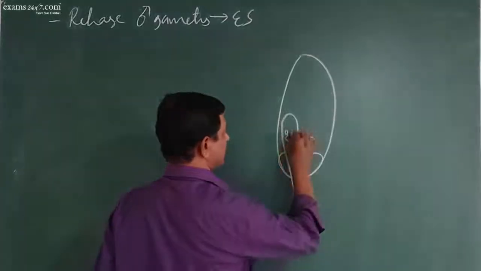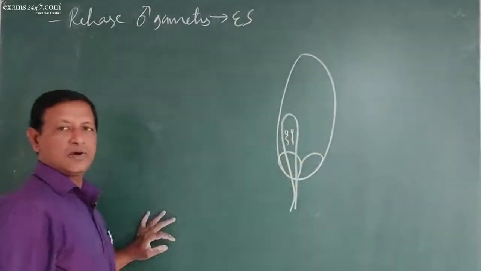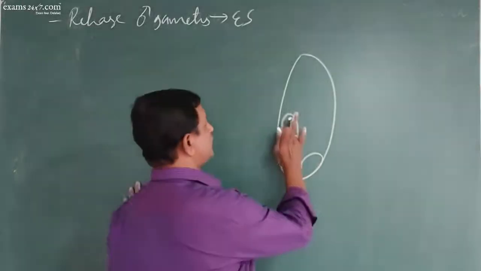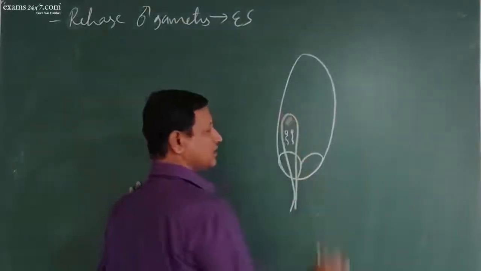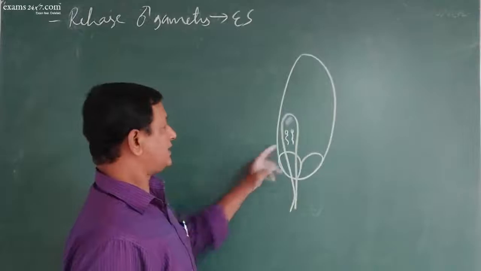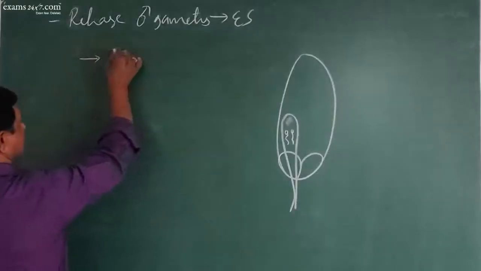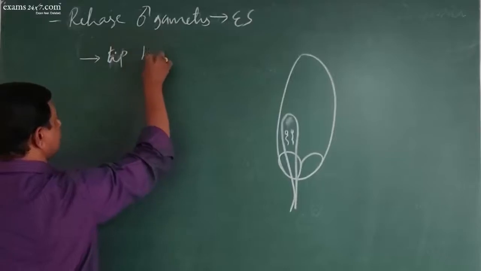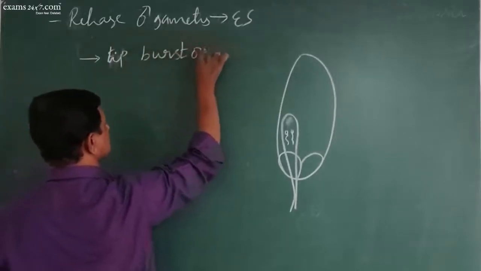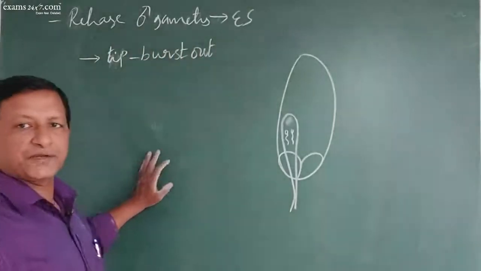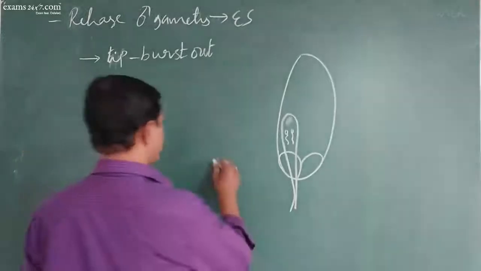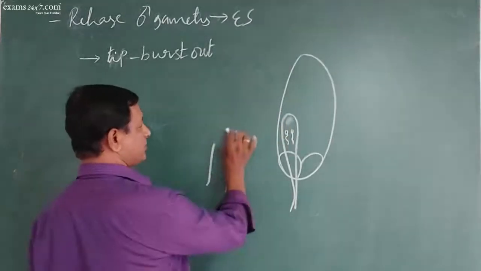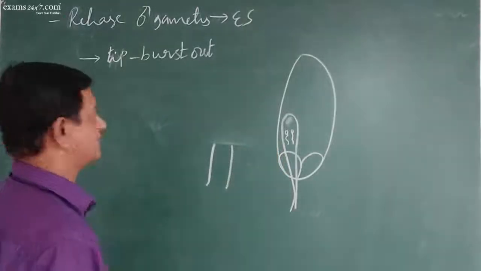Now the sperms are here. Now what happens is that there was a tube nucleus here. Now that tube nucleus degenerates, it disappears, and the release can take place by two methods. One, the tip can burst out. So that means, suppose this is the pollen tube, the tip can burst out. So both the gametes are released into the sac.